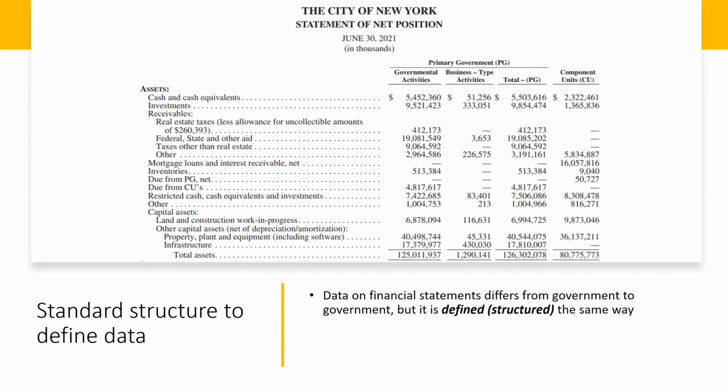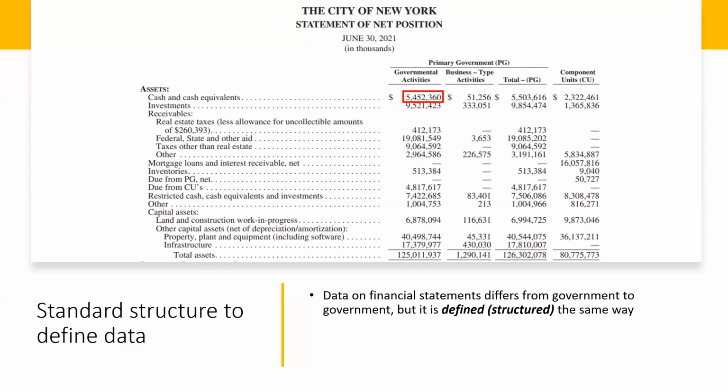Although the data on government statements differs from government to government, when the data is in standardized format, it is defined and structured exactly the same way. For this fact of 5,452,360 to be rendered fully machine readable, certain information must be digitally embedded in it. When the fact is extracted by a computer, this data about the data, or metadata, can be automatically and unambiguously